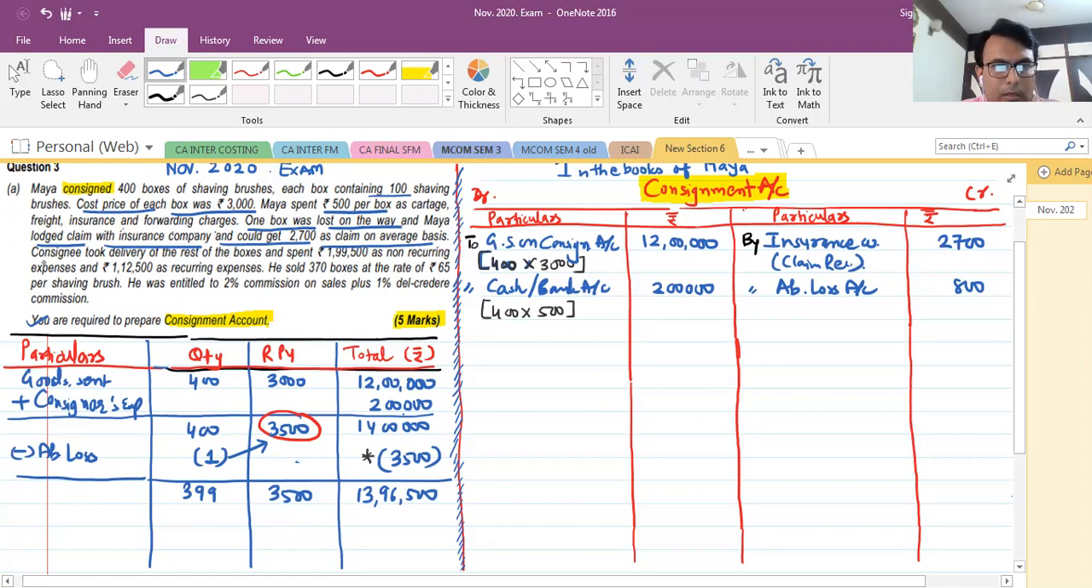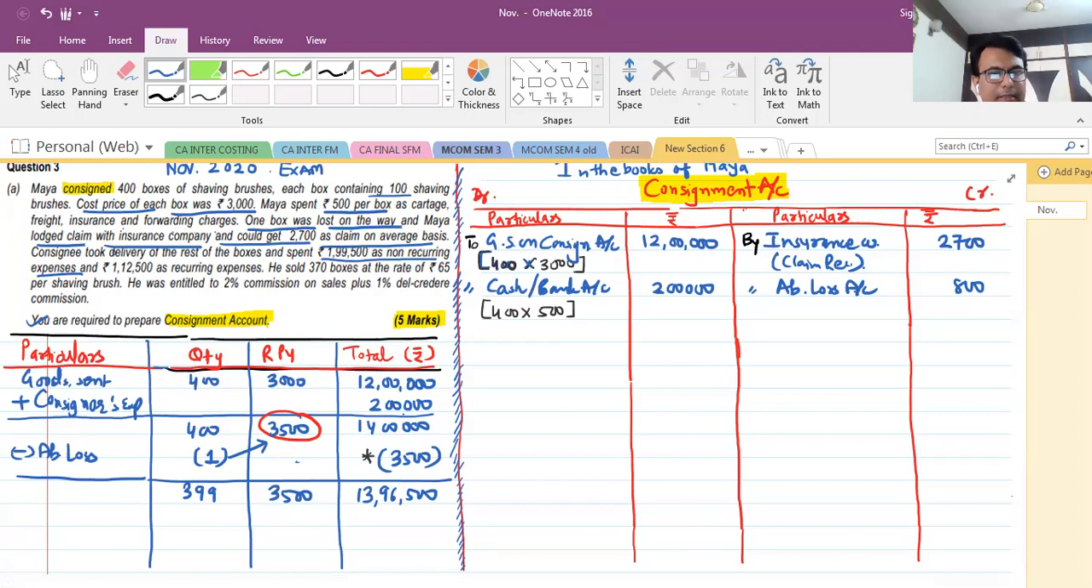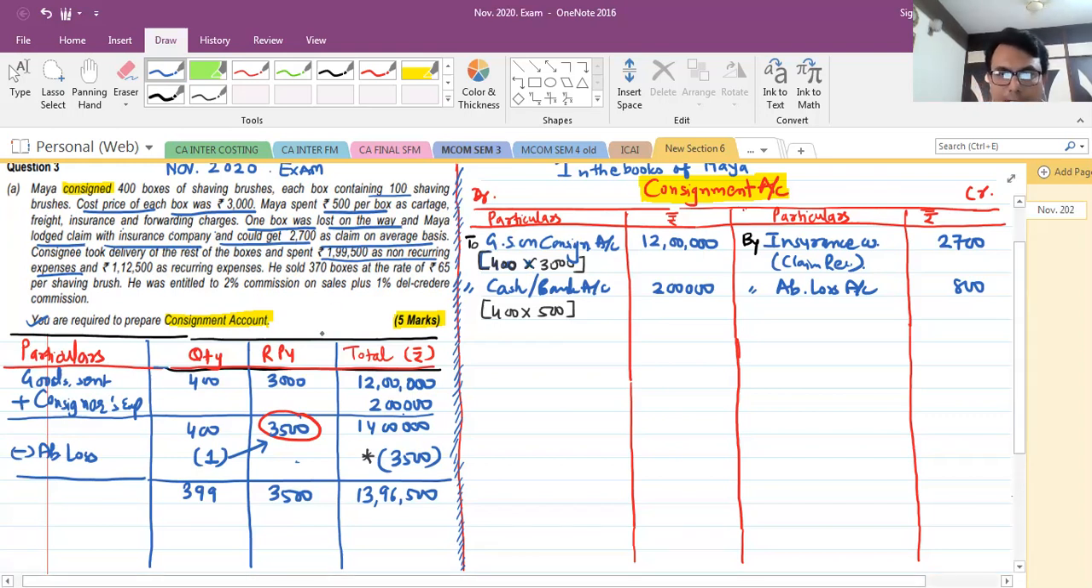Next, consignee took delivery of the rest of the boxes and spent 1,99,000 as non-recurring expenses. Again, very important when you come to the consignee's matter, whether it is recurring or non-recurring, right? Because non-recurring expenses are going to be helpful for the valuation of stock. That's why, right? So whether it is recurring or non-recurring, the entry will be consignment account debit to consignee's account, right? And under that head we'll mention first of all non-recurring expense.